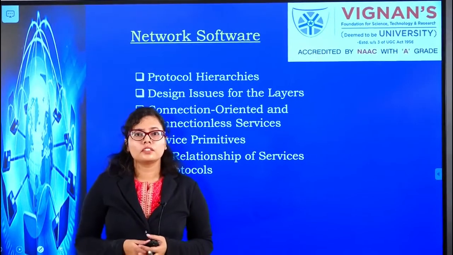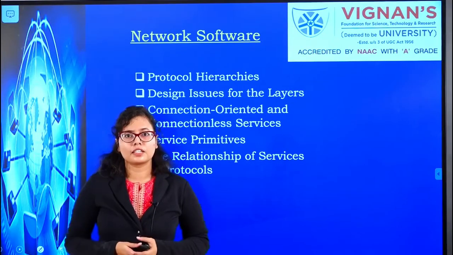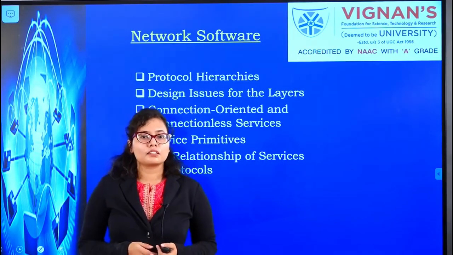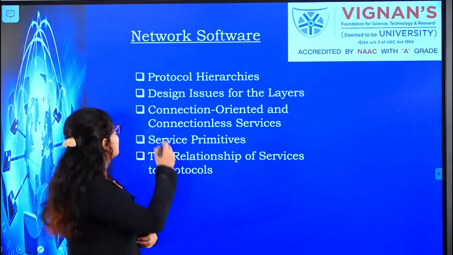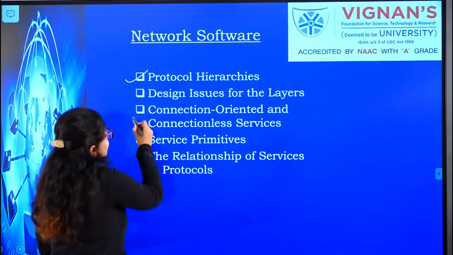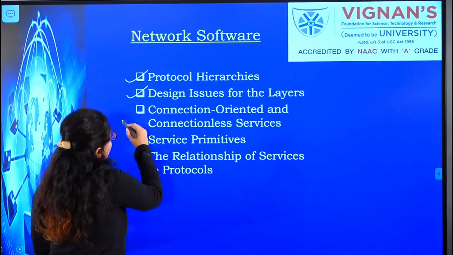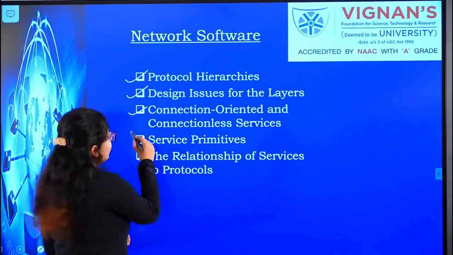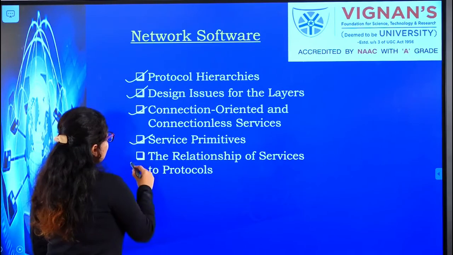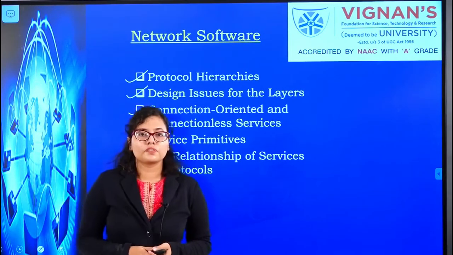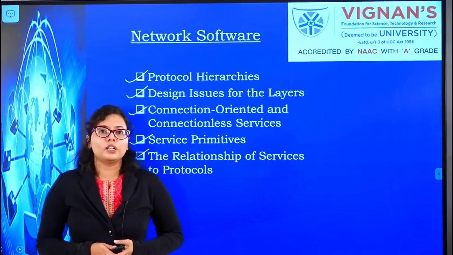So what were some of the structuring issues while discussing network software? We discussed these structuring issues. First was the protocol hierarchies, second is the design issues, third is the connection oriented and connectionless services, fourth is the service primitives, and fifth is relationship of services to protocols. Now we will look in detail.